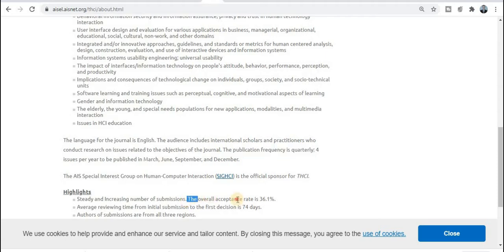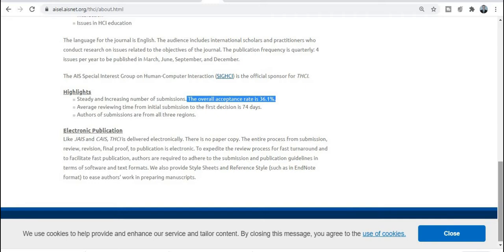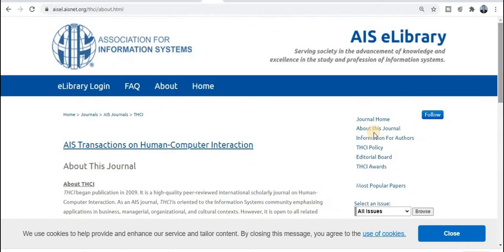Now the acceptance rate of this particular journal is 36, so you can submit your research paper. This is a very good acceptance rate. Now you can see each and everything about this journal: electronic publication, how it will be published, and what about the charges. You should explore each and everything.